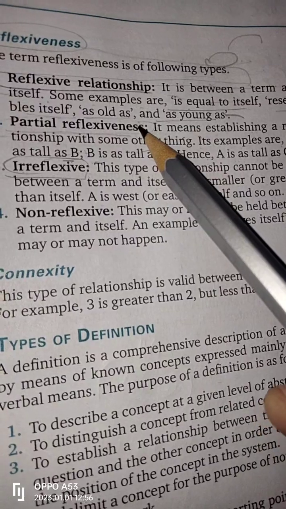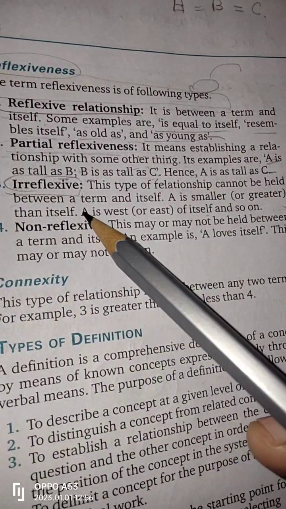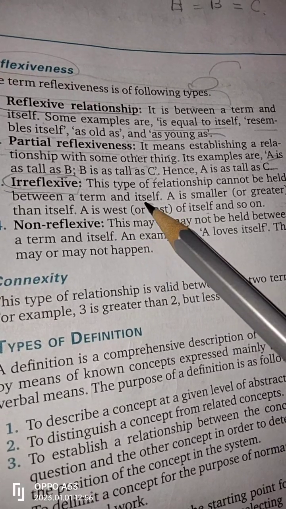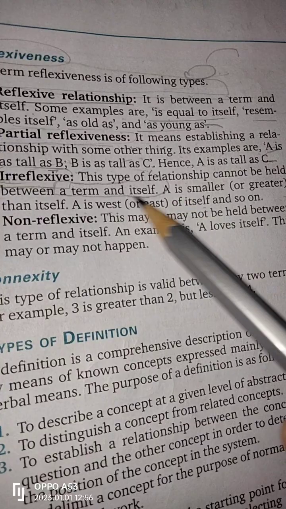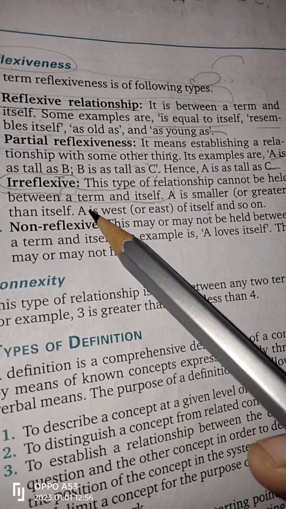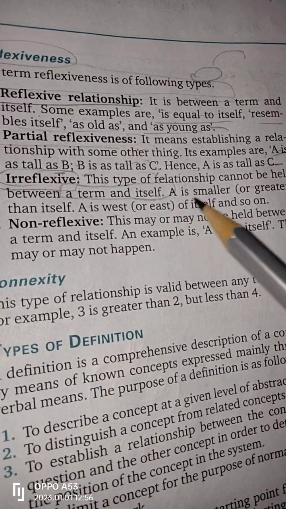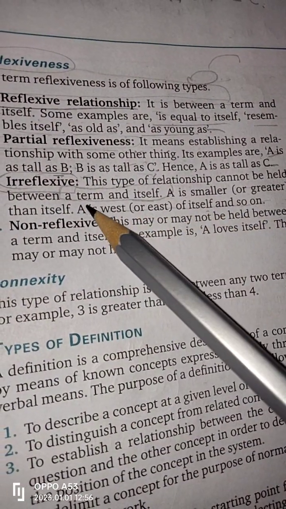And the third one is irreflexive. This type of relationship cannot be held between a term and itself. We cannot have a relationship between a term and itself. A is smaller or greater than itself, A is west or east of itself, and so on. We cannot have any relationship with itself when we are saying these things.